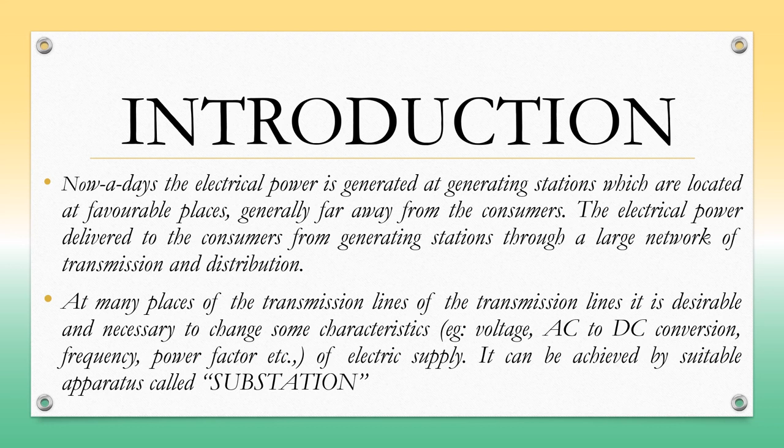Example: at generating stations, the generating voltage of 11 kV or 6.6 kV is stepped up to 400 kV, 220 kV or 132 kV for transmission of electrical power.